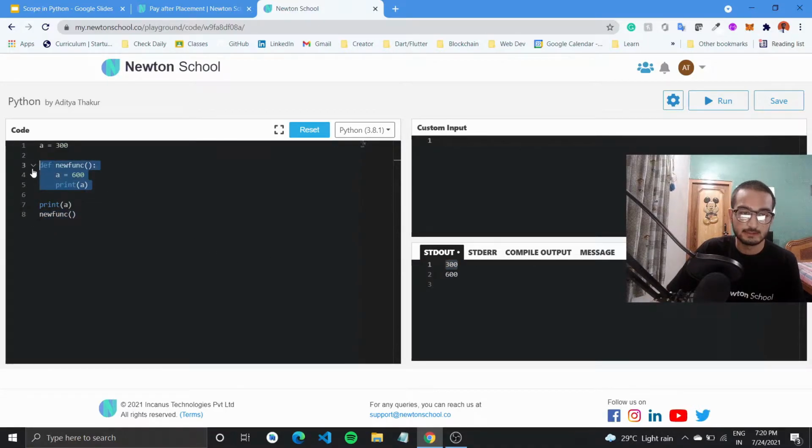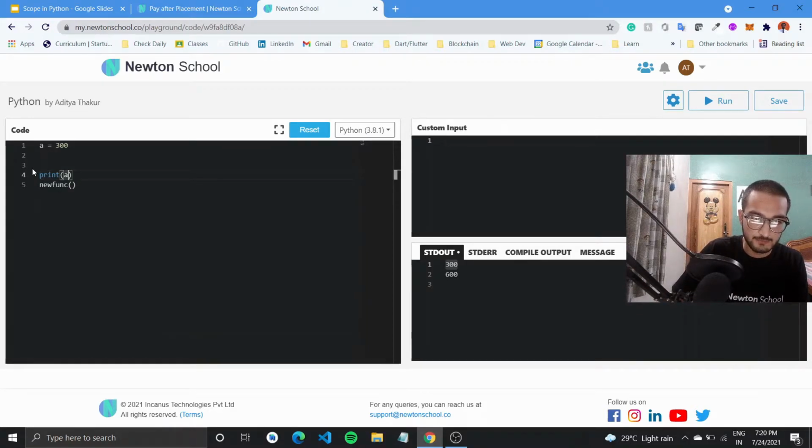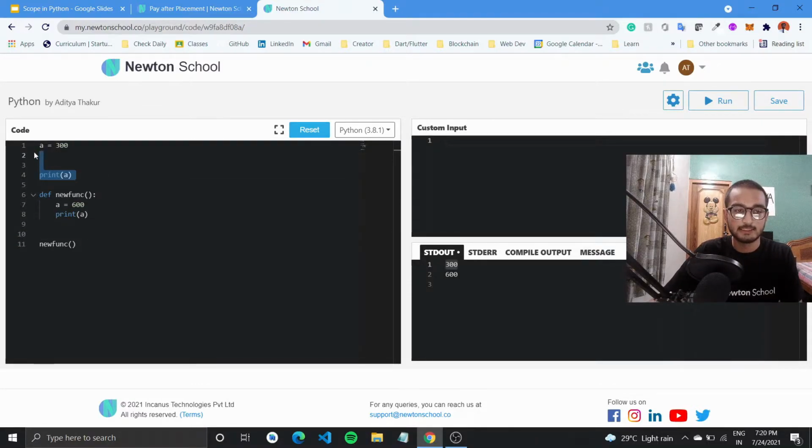I'm keeping the function definition here, and it might get a little bit confusing, so I'll take it out here. Now you would understand it better: a is 300 and it gets printed first, and then we have defined this new function which has a value of 600 and prints out a. When we call this new function right here, it should print out 600 to the console.